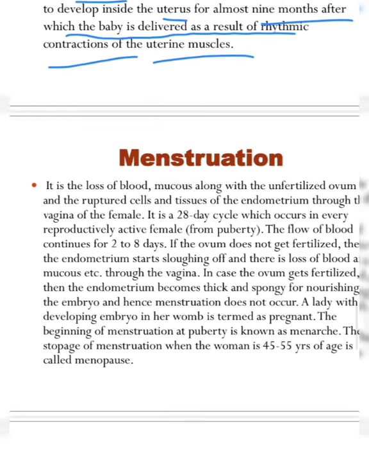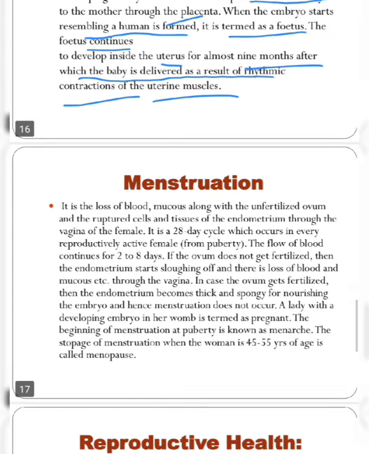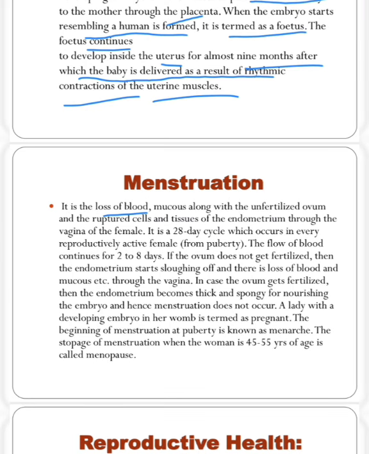Next is menstruation. It is one process, and this is the loss of blood. Means some amount of blood will be lost from the female body, and mucus along with the unfertilized ovum and the ruptured cells and tissues of the endometrium, through the vagina of the female. Means as we have seen, a number of ova will be produced inside the ovary, but only one will be developed.